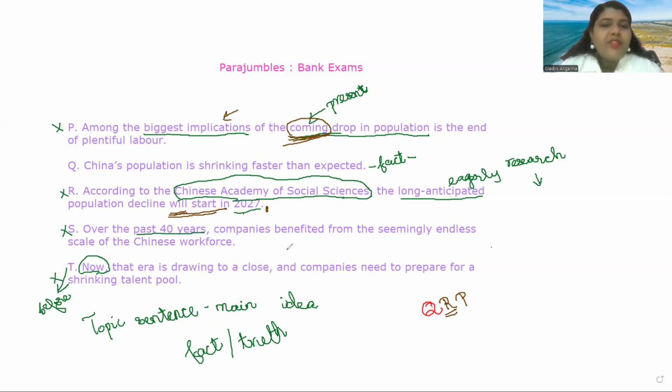Now, over the past 40 years, companies benefited from the seemingly endless scale of the Chinese workforce. In sentence P, it was the coming drop in population is the end of plentiful labor. So end of plentiful labor is also something you should understand. Here, the seemingly endless scale of the Chinese workforce means human resource, and plentiful labor also means human resource.